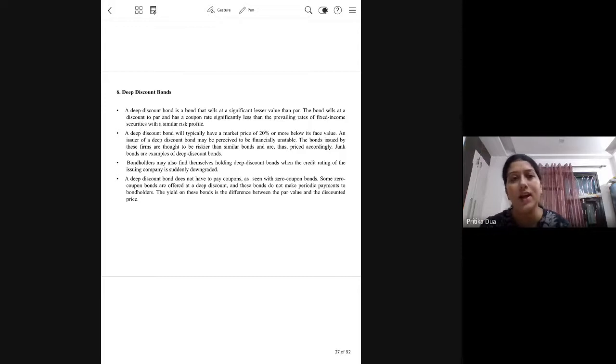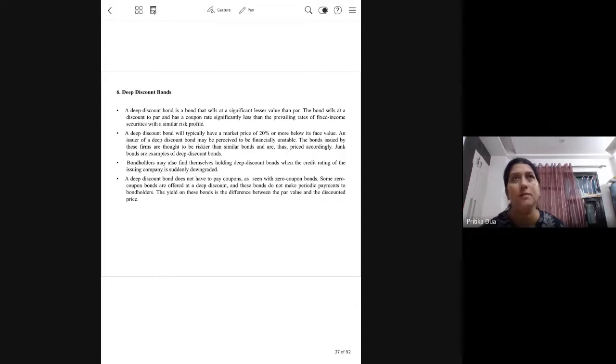Now, within zero coupon bonds, you have another category which is deep discount bonds. Here the discount is more than in zero coupon bonds. So instead of being issued at 96 or 97, the bond is being issued at a discount which can be up to 20% of the face value of the bond.